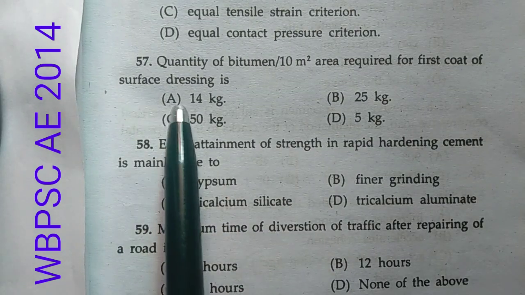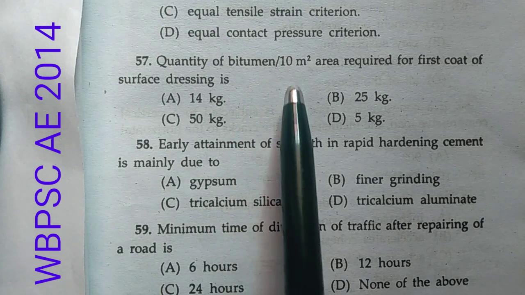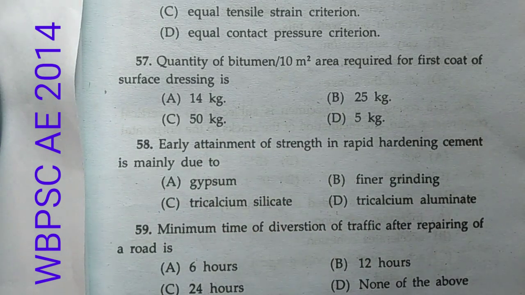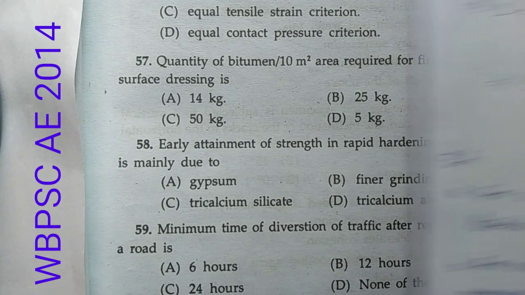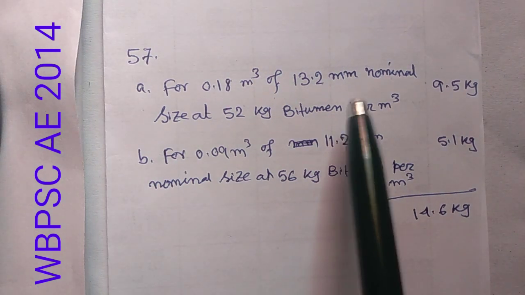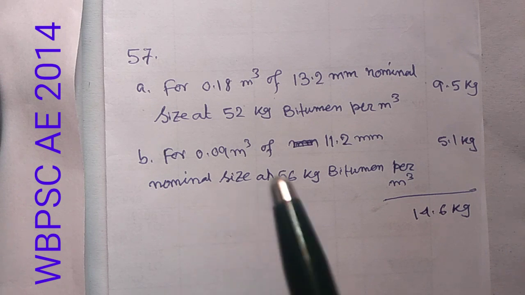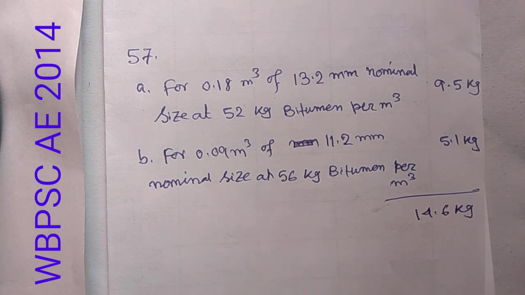Now question number 57. Quantity of bitumen per 10 m square area required for the first coat of surface dressing is, and these are the options. Now we know that for bituminous surface dressing, two types of aggregate are required. One is 13.2 millimeter nominal size aggregate, and another is 11.2 millimeter nominal size aggregate.